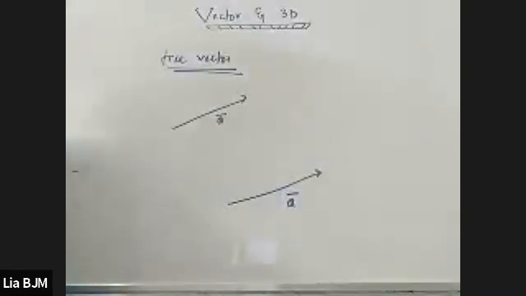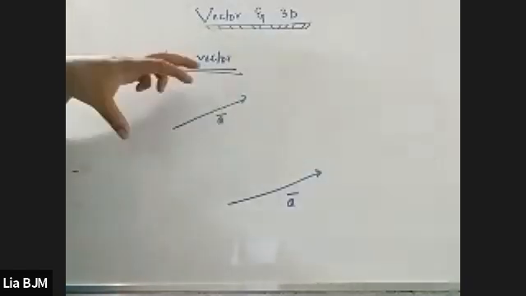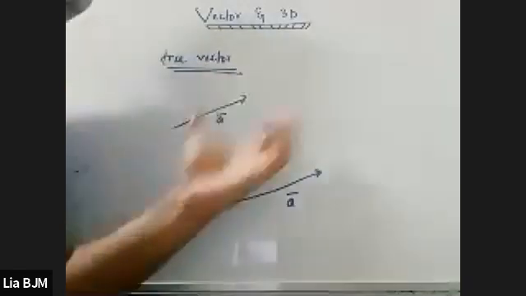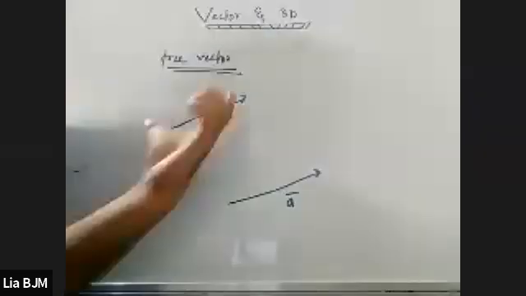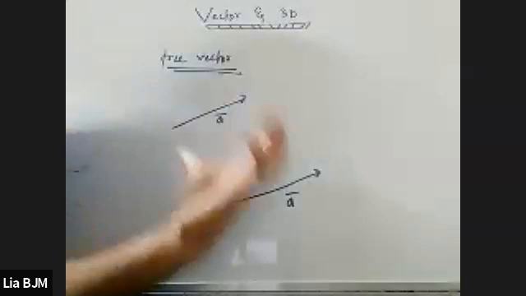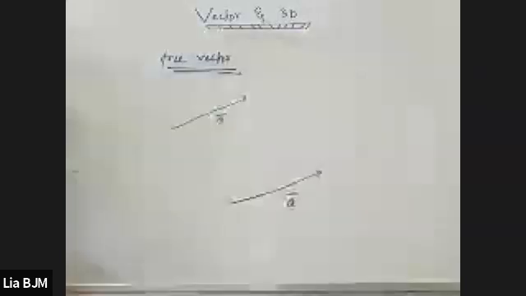So you can write it down, free vectors like this. If this is the vector, and we can translate this vector anywhere in this particular space without changing its direction and magnitude, then these are called free vectors. You should know these things. If you don't want to write also, no problem. Nobody will ask you what is a free vector, but you should know these things.